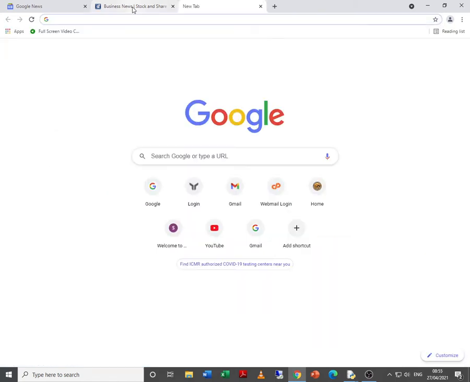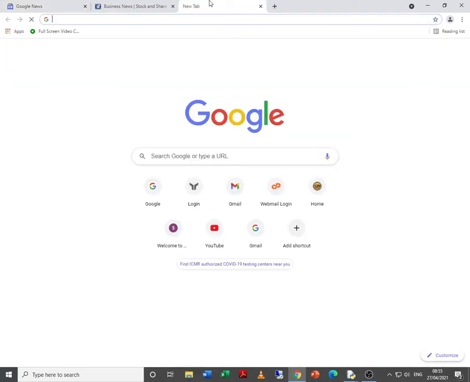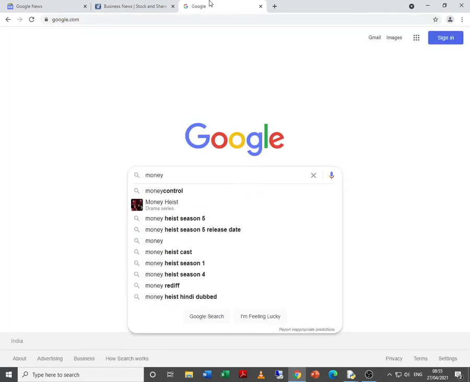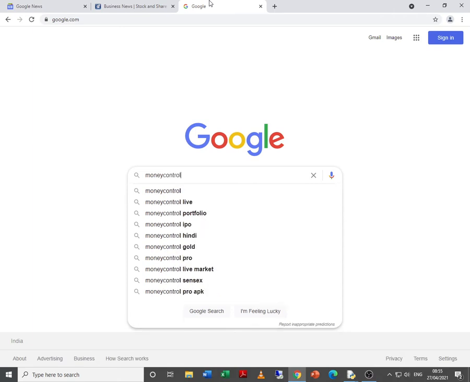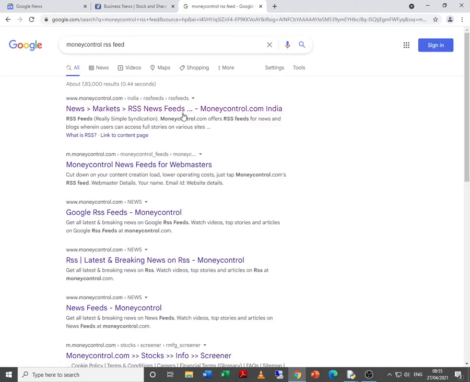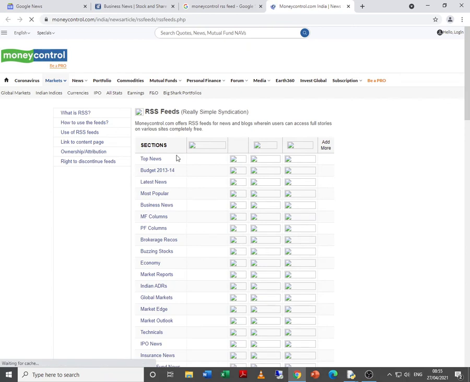Now, when we want to extract the data, we cannot extract it directly from moneycontrol.com or news.google.com. Each website has an RSS feed. Let us just try to check out. Say, for example, when I search for Moneycontrol RSS feed, basically it will give me the links to the RSS feed. Yes, here is the top news feed.